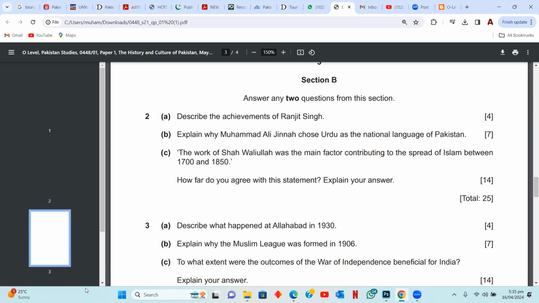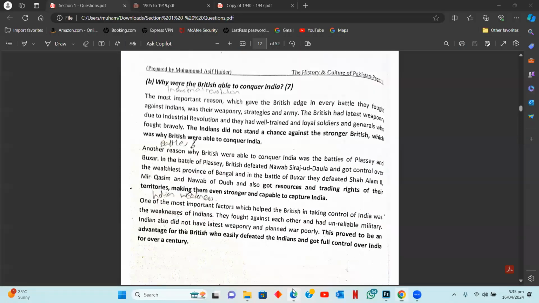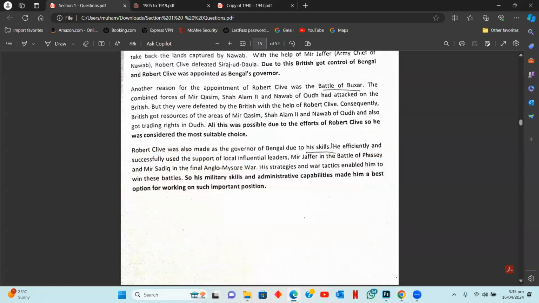But obviously you'll be starting your answer with Shah Waliullah because this is what they've mentioned in the question. So your level three has to be Shah Waliullah. Let me show you the reasons as well, the answer for this one.